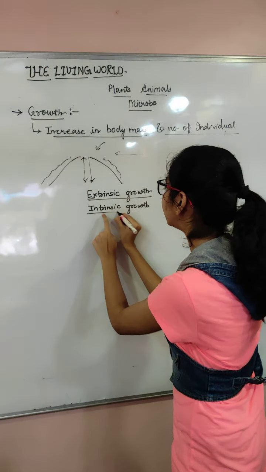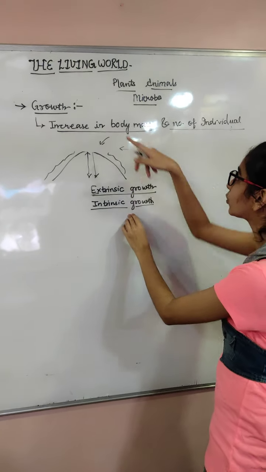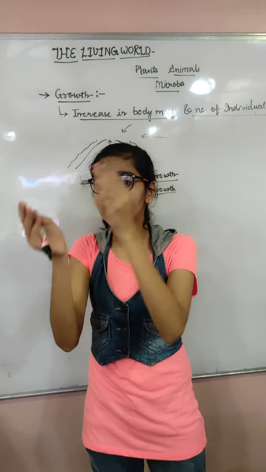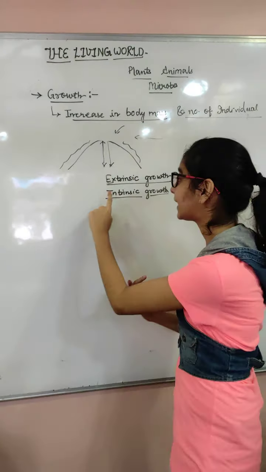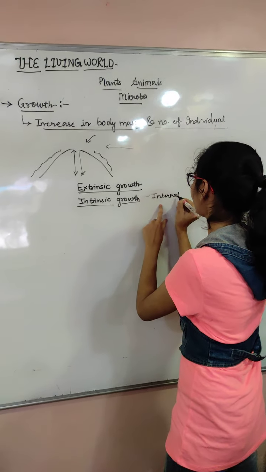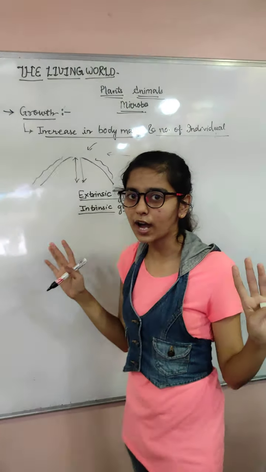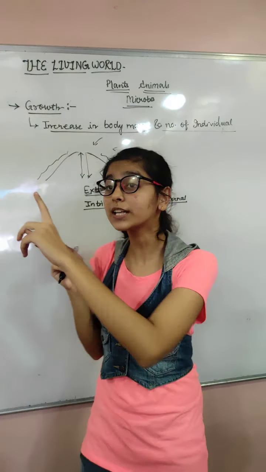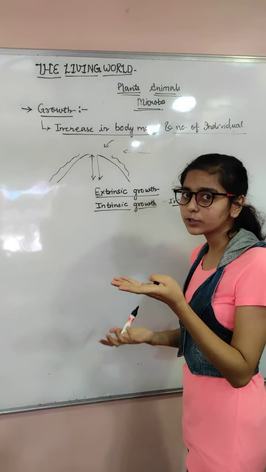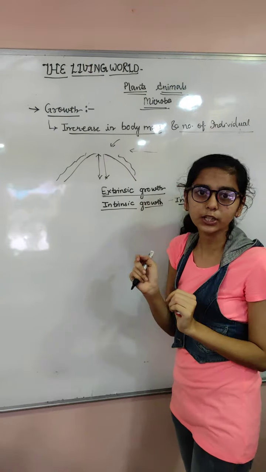But when I am talking about intrinsic growth, that is internal, जो अंदर से होती है. For example, if a plant has grown, for example, there was a small twig that was transformed into a tree, you cannot convert that tree into the small thing. That is irreversible, and that is actually the internal one. And internal growth is actually seen in plants, animals and microbes. You cannot cut your height, or you cannot just cut the plant size. You can cut the plant side, but you cannot make it again the same size. You are deforesting, but it's not the same thing as cutting off the growth, right?